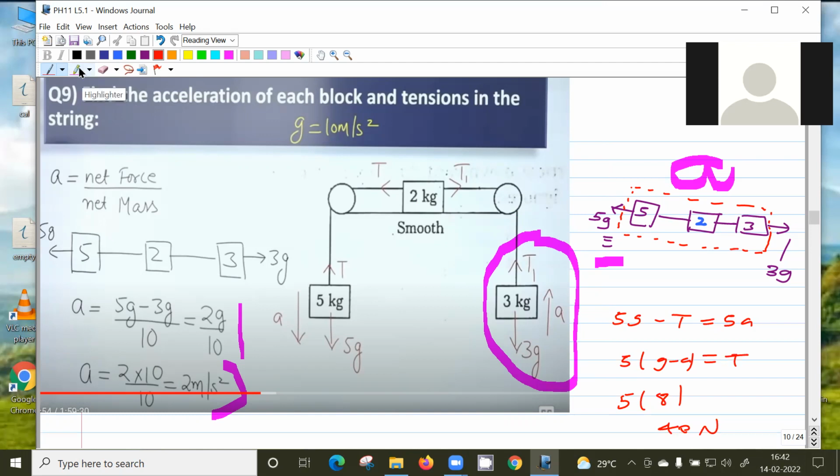So, but I use the formula T equal to 5 into a plus g. Is that right? No. That is for this, 5 into a minus g. a plus g, no. That is for the block which is going up. Yes, it's going down. So 5 into g minus a. Hold on. 5g minus T. This equation is correct, no?